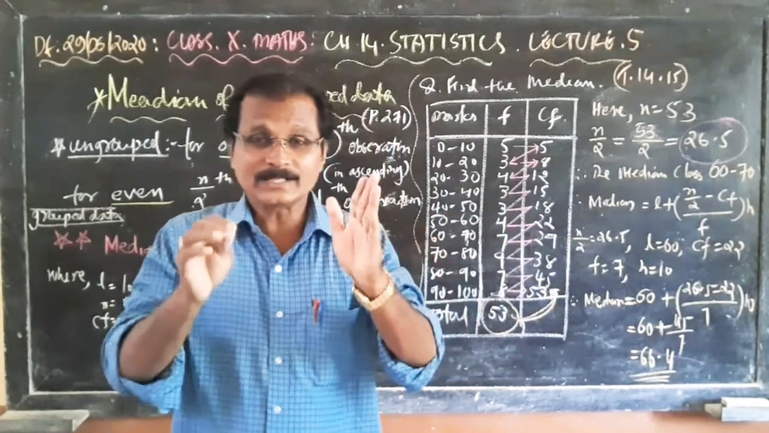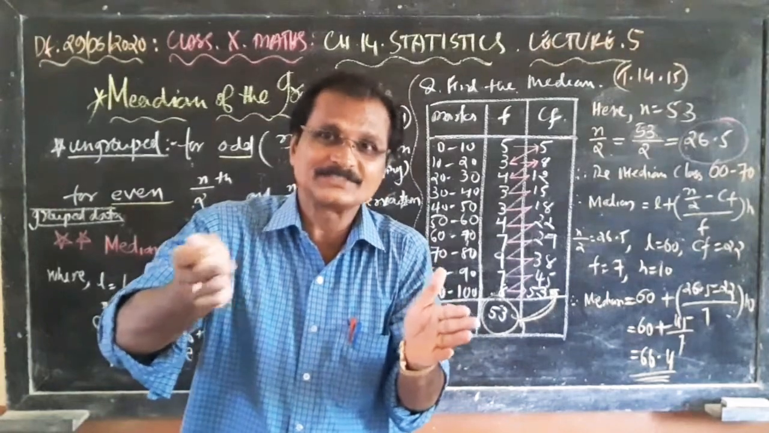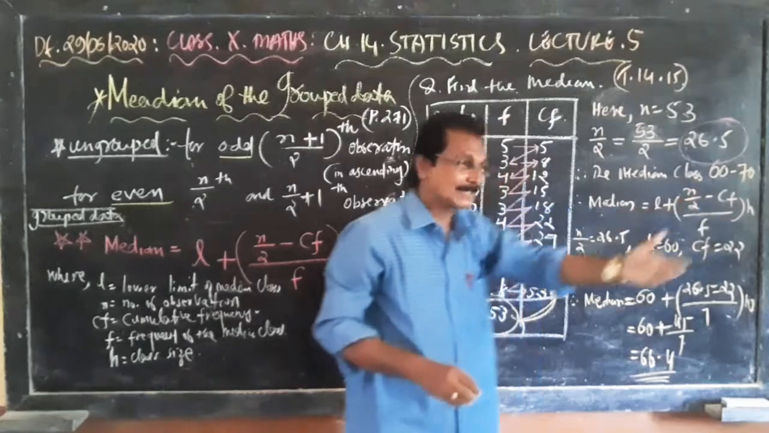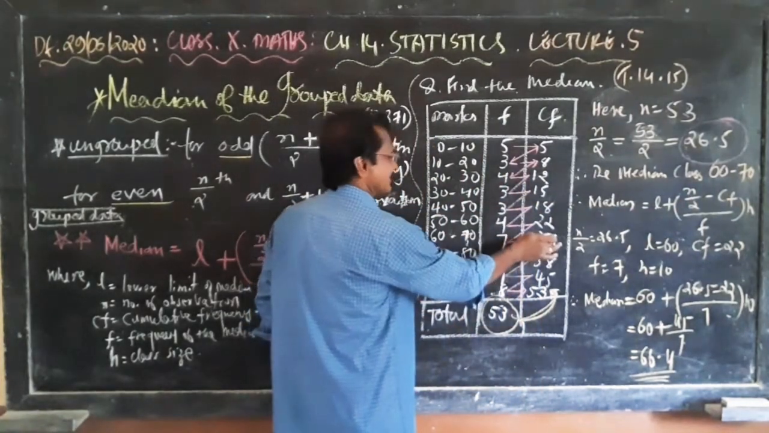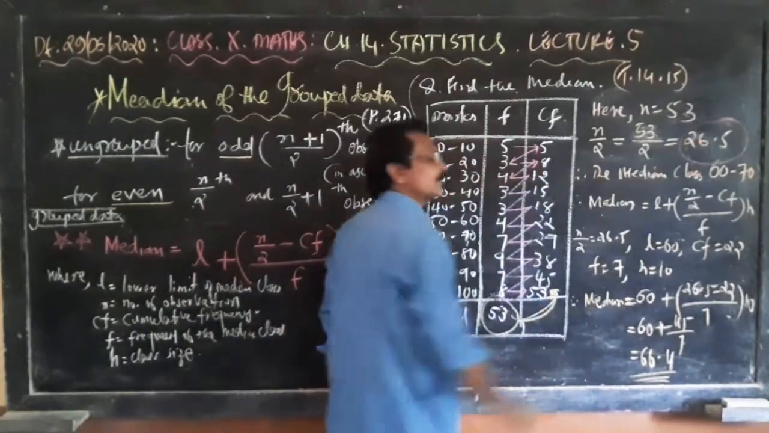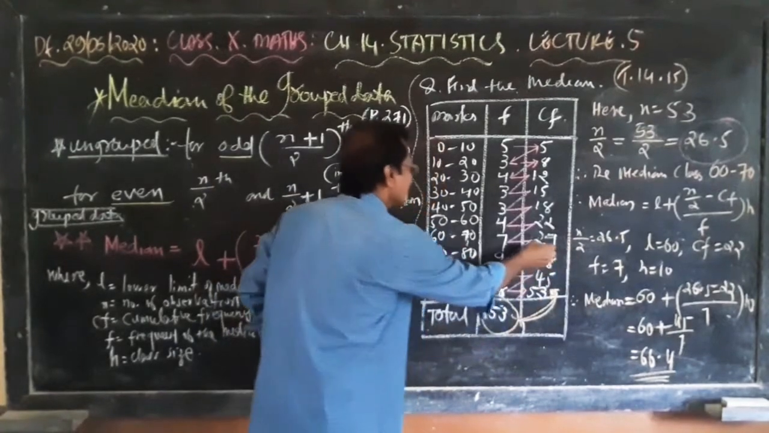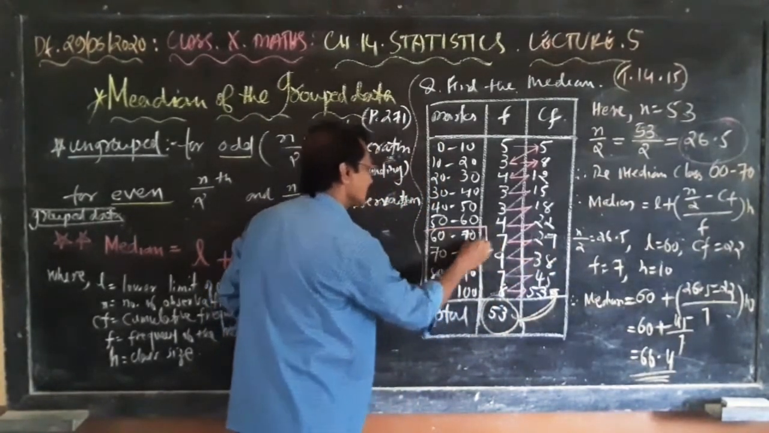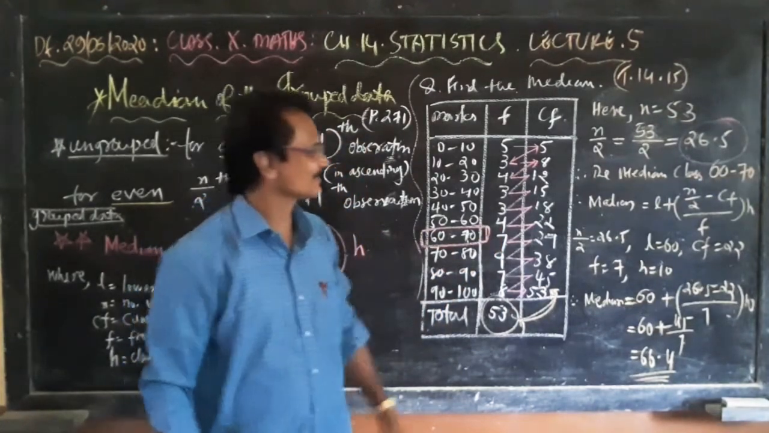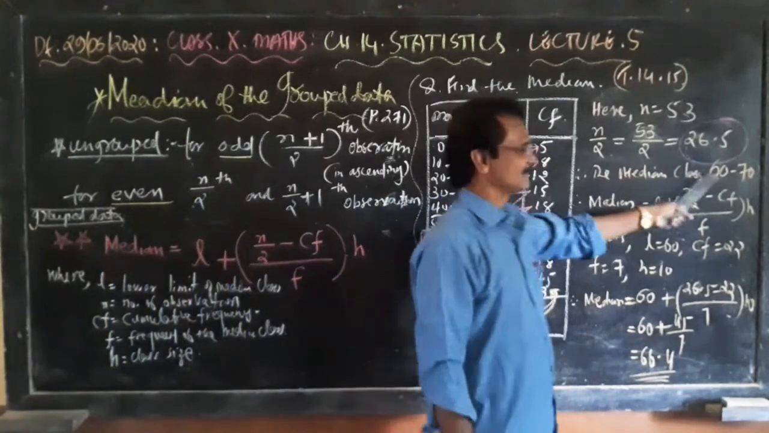So we need to find out the larger number which is very close to this n by 2. Select the larger number, that means 29, between 22 and 29. So 29 is larger than 26.5 and close to it, so we take the class corresponding to 29. This is what we call the median class. So here it is written, therefore the median class is 60-70.